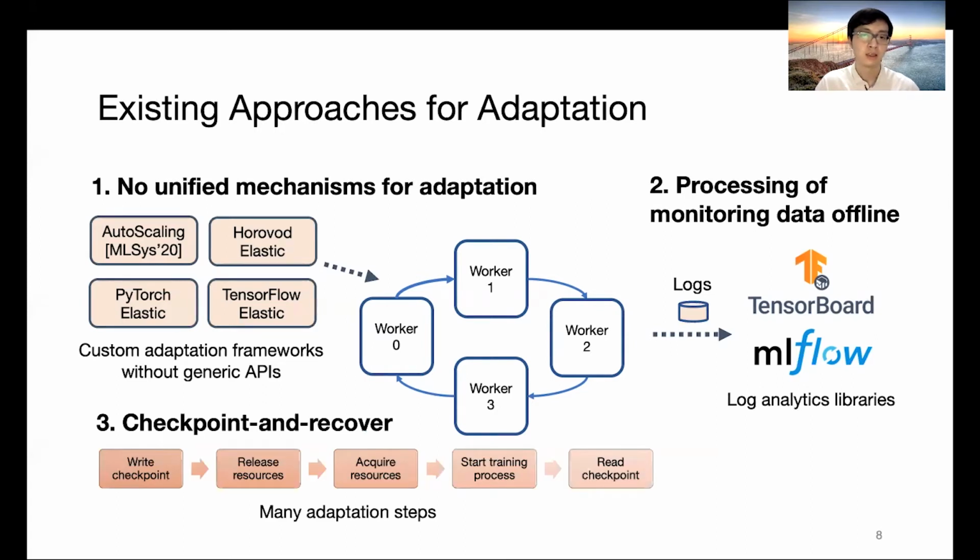To protect the consistency of the state, the training worker often requires the user to checkpoint their state and do the recovery under adaptation. And there are many steps involved in this checkpoint and recovery process, and this will build up large adaptation latency.